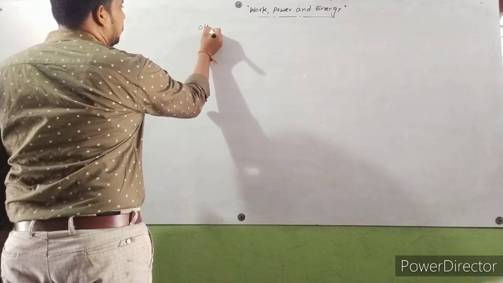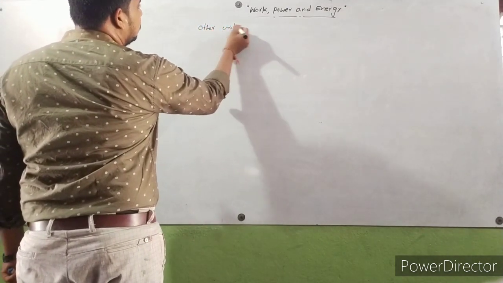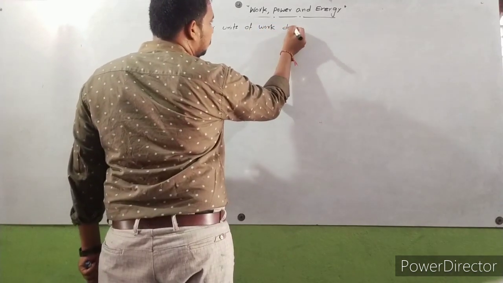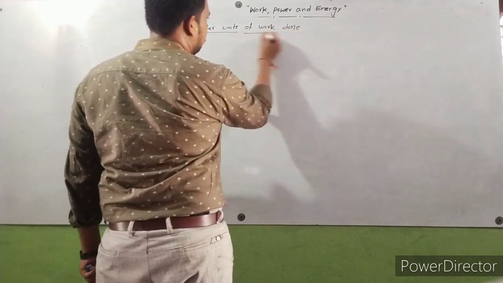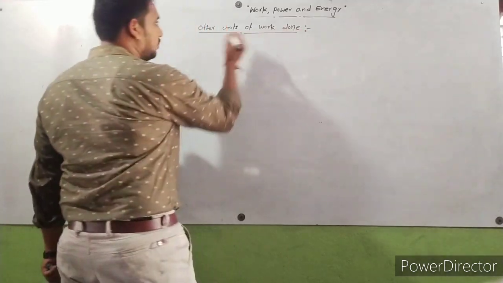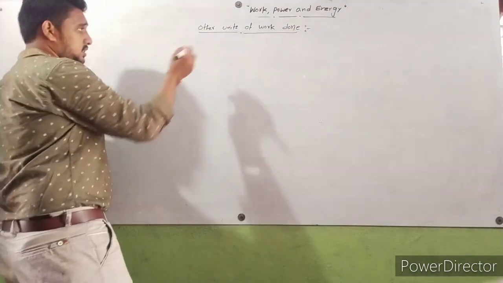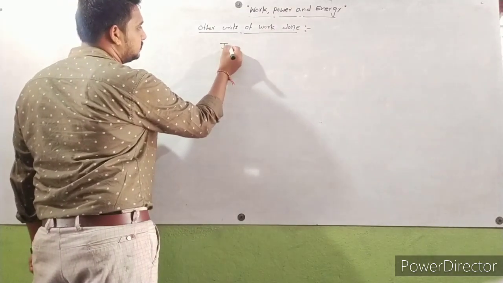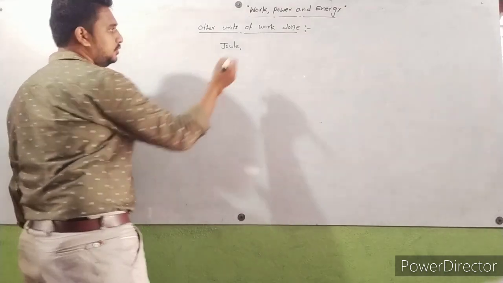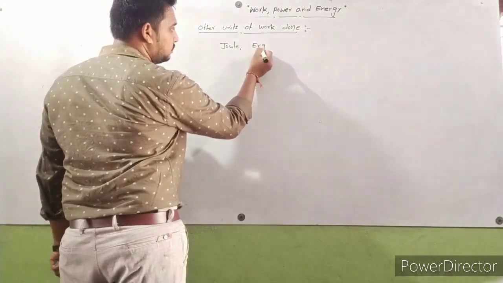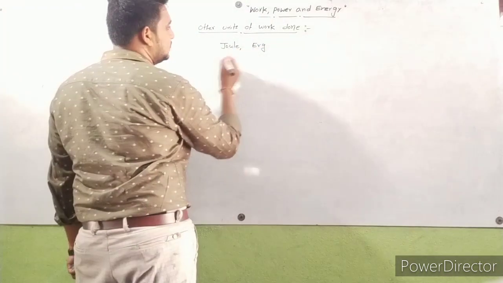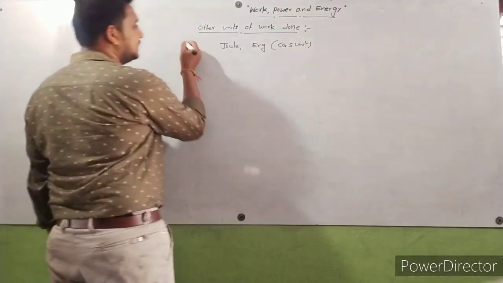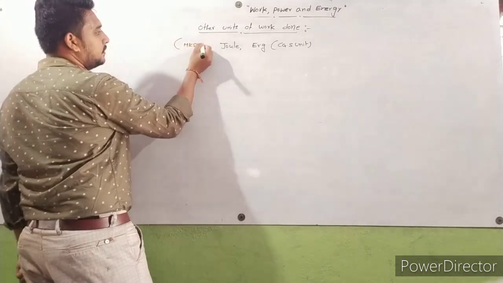Other units of work done. First, joule is one unit, erg is one unit. This is the MKS unit, this is the CGS unit.